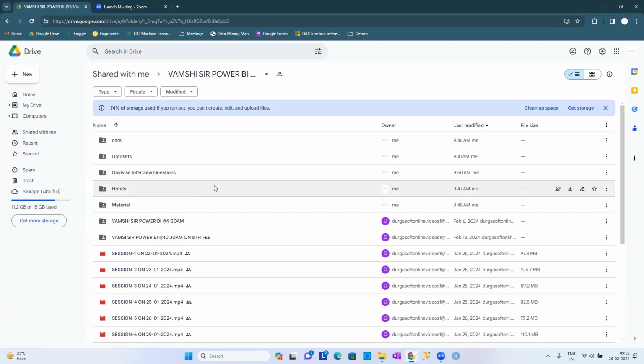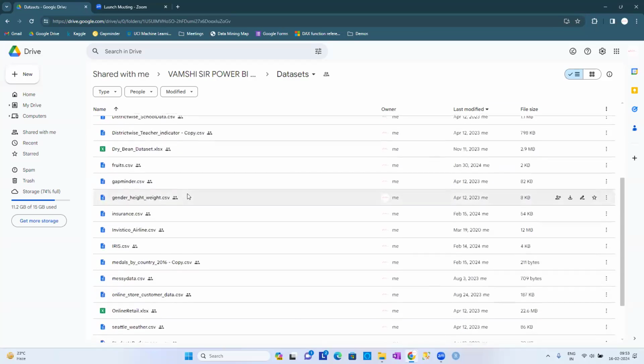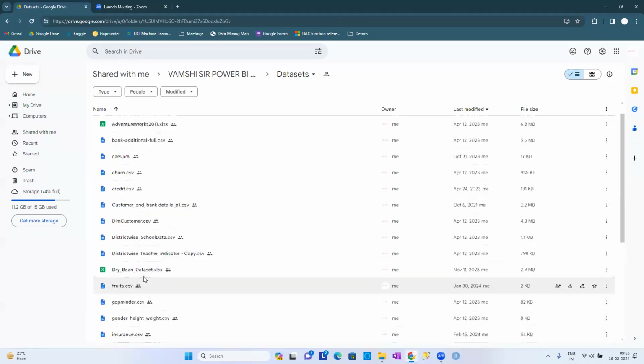So let me talk about the materials that I have uploaded. Just now I uploaded some data sets, and apart from that I have also uploaded some soft copy materials. First thing is data sets, guys, because without data sets you can't work, isn't it? The data sets folder contains all the files that I'm going to use in the classroom.